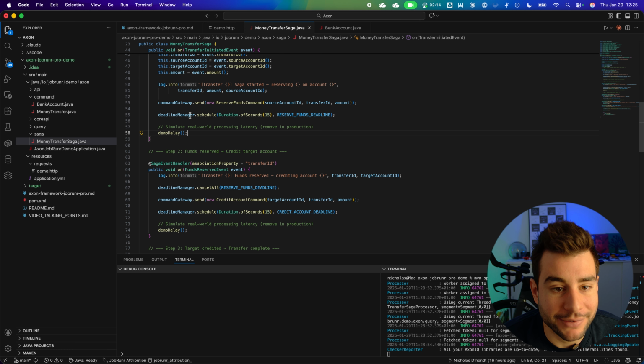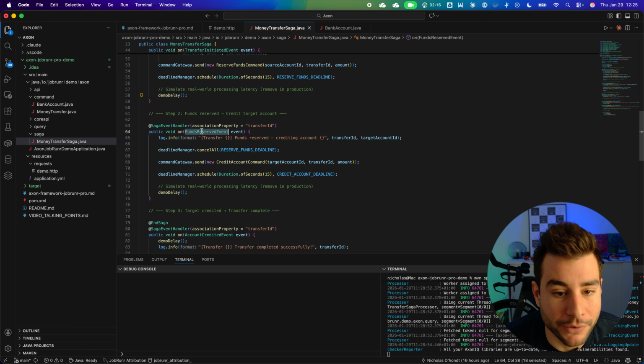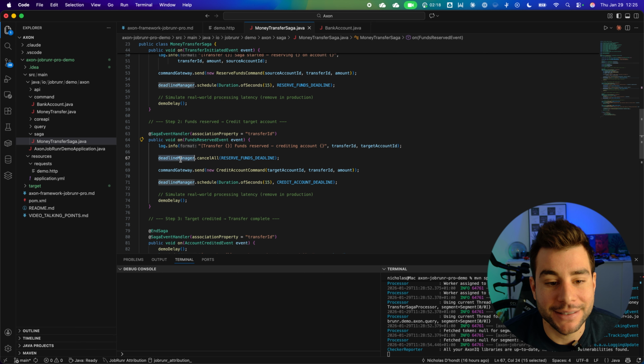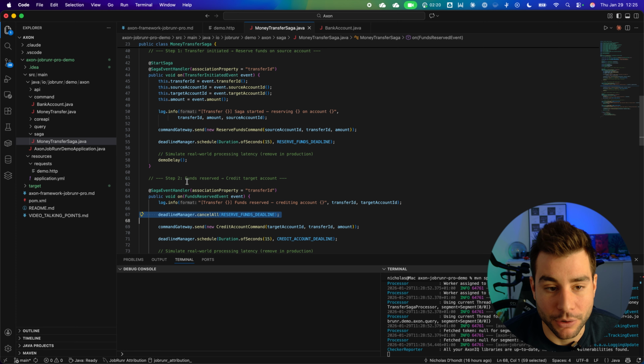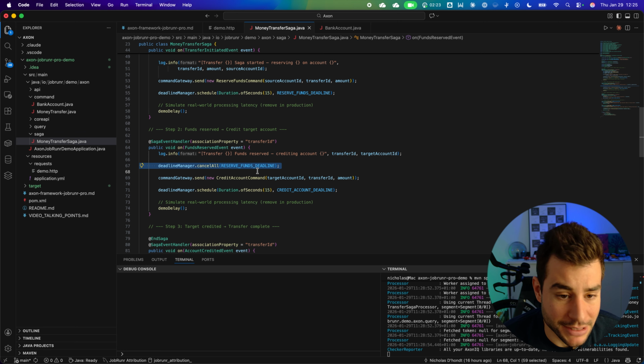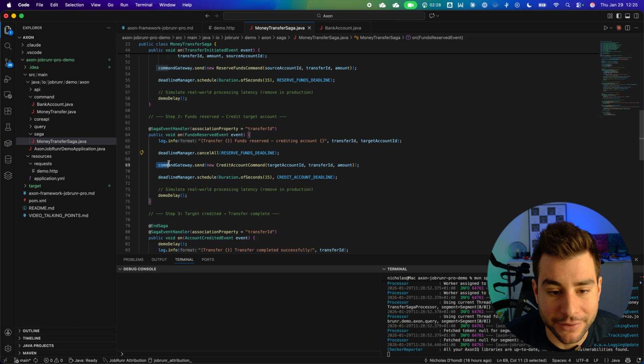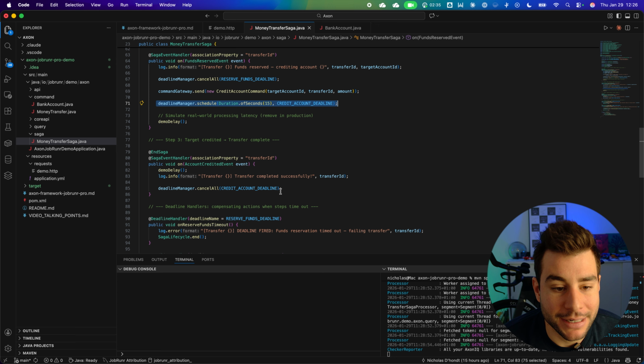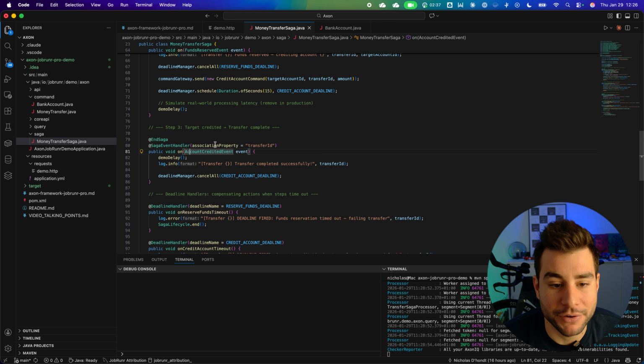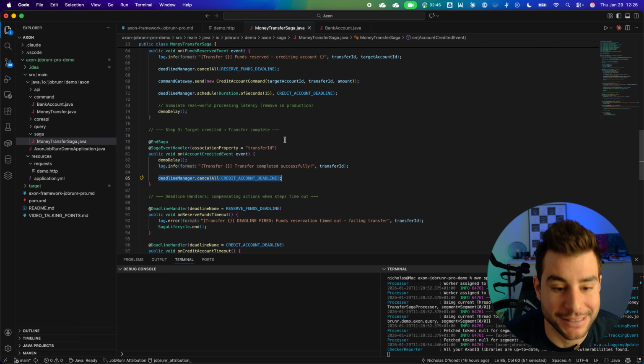We also have the second one here, the on funds reserved. What it first does is cancel the existing deadlines that were set by the previous step, since it's not needed anymore: the funds are reserved, the event came in. And what it will then do is, again, send a new command and then schedule a new deadline. Always the same kind of process. Then finally, on the final step, if everything was successful and the account was credited, what we will do here is cancel all the deadlines since the transfer was completed, so no deadlines will have to be executed.